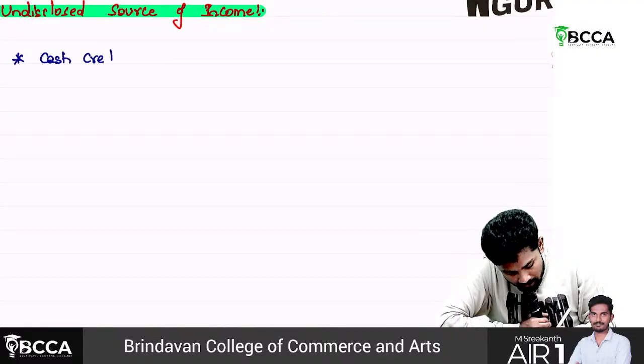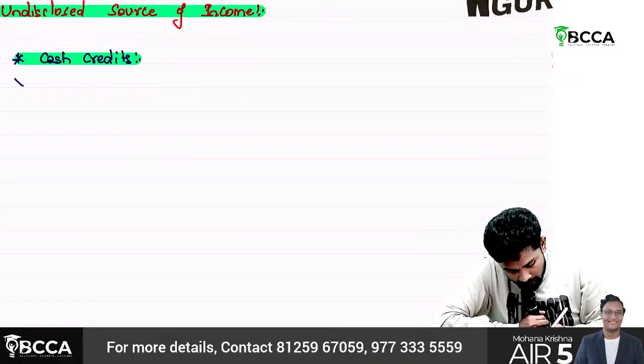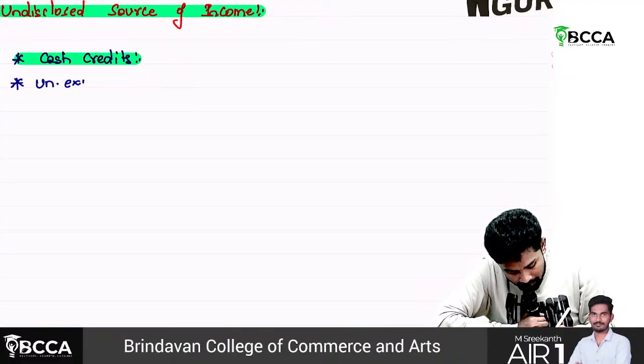Cash credits. Second one, sir: unexplained investments.